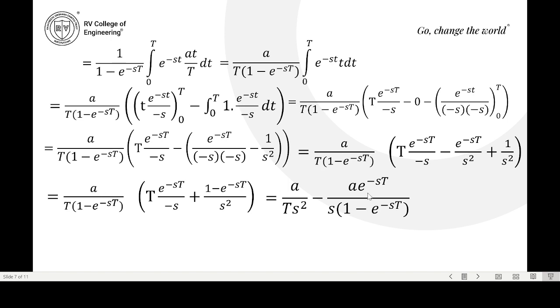So A into e power minus st by minus s into 1 minus e power minus st. And if you multiply this by this term, 1 minus e power minus st will cancel, and you will get A by T s square. So your Laplace transform of f of t equals A by T s square minus A into e power minus st by s into 1 minus e power minus st.